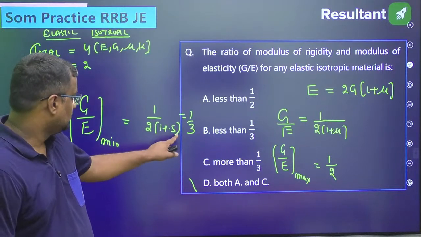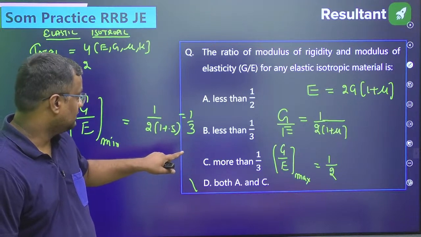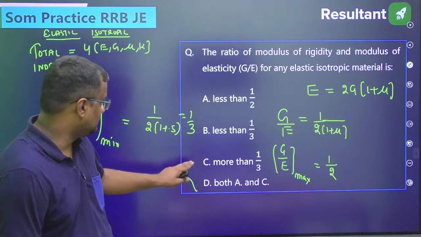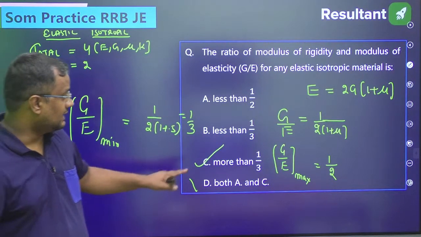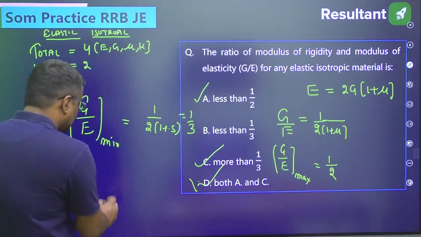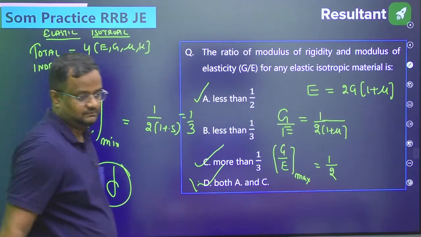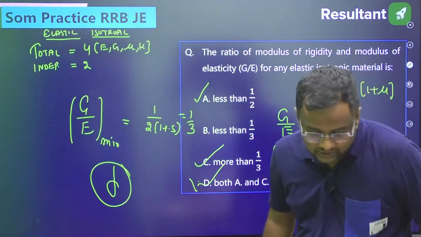It will be more than 1 by 3 and less than 1 by 2. So D will be the correct answer, A and C. Got it?